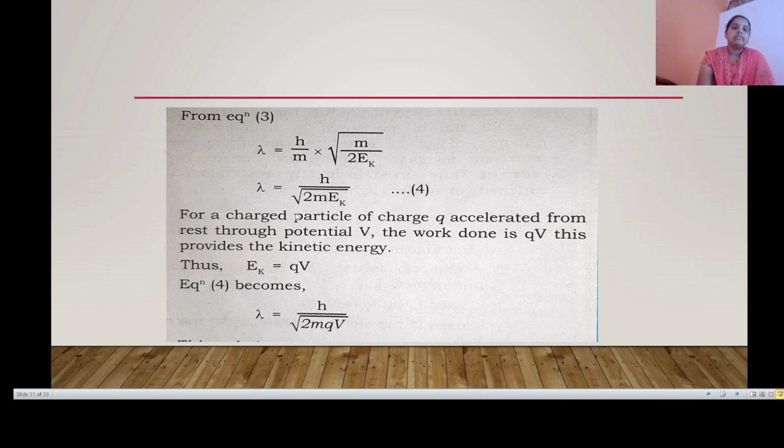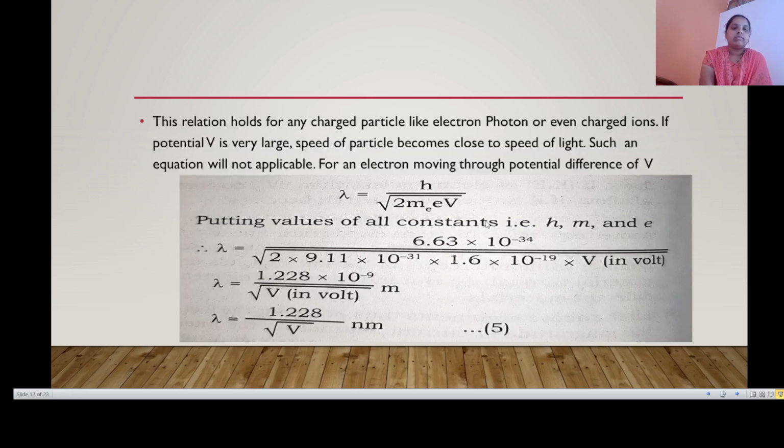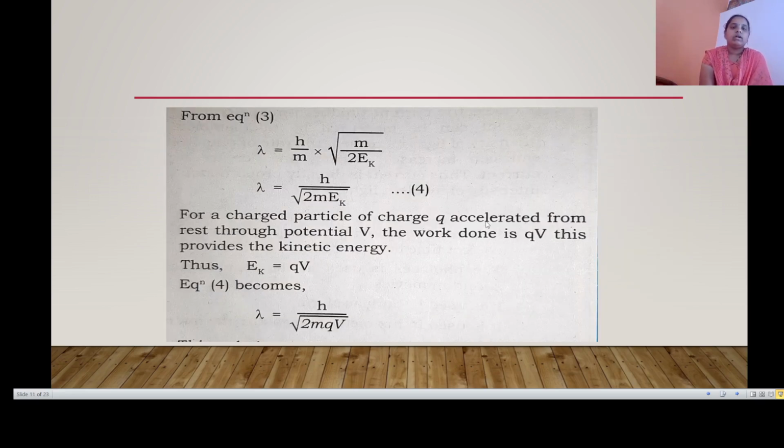For a charged particle of charge q accelerated from rest through potential V, the work done is qV. This provides the kinetic energy. So Ek = qV, and the equation becomes λ = h/√(2mqV), where qV is the kinetic energy.